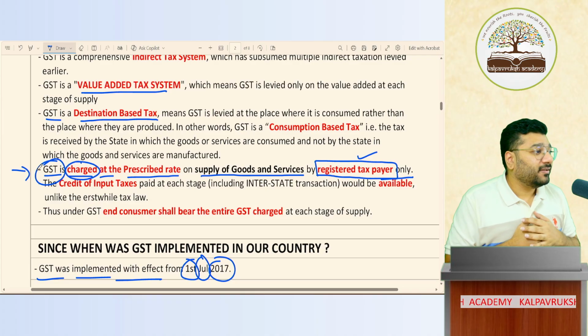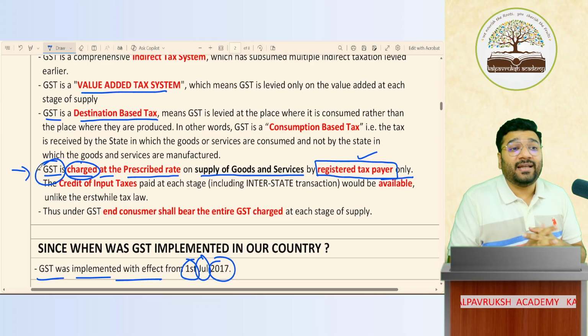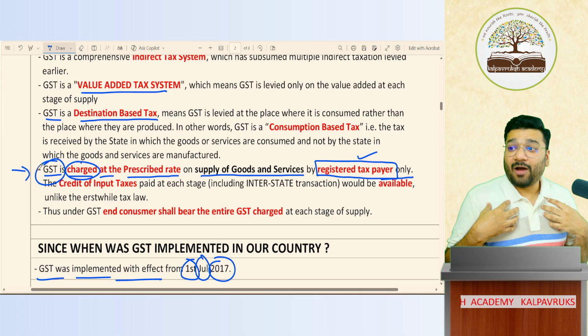I'm doing services. The GST prescribed for services is 18%. Sir, can I charge 5%? You can charge, but the difference amount I have to pay. How much should I charge?